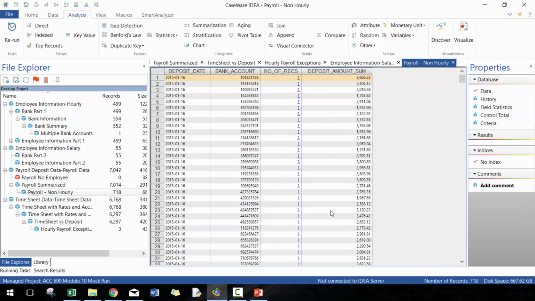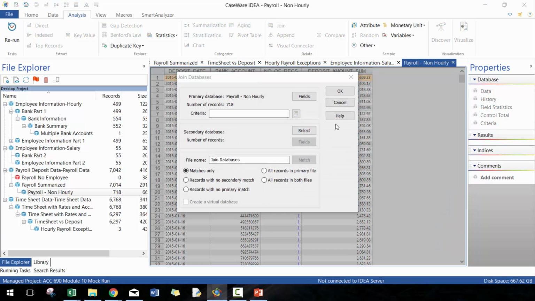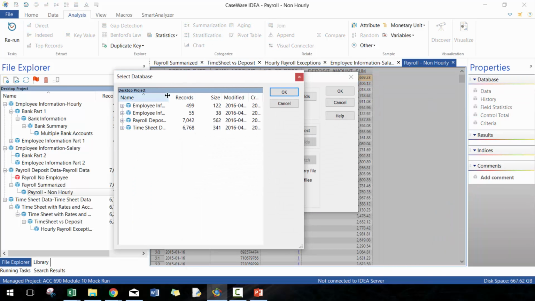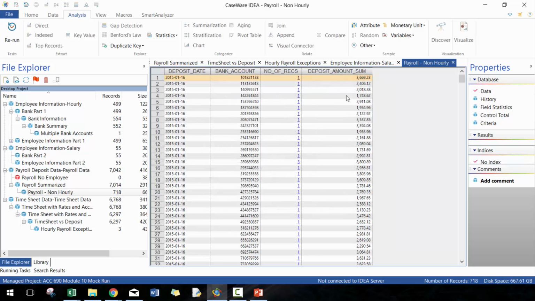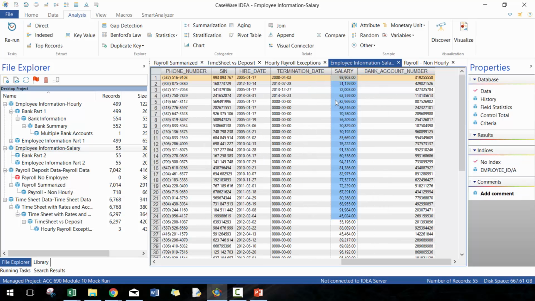So this should be the delta that should line up with the hourly employees. Okay, perfect. Actually, what I could do is a straight join with the salary data. Actually, before I do that, I'm gonna recalculate just because there are some where there's multiple bank account numbers.